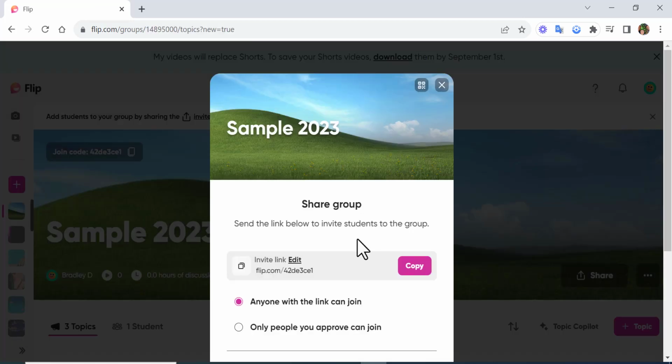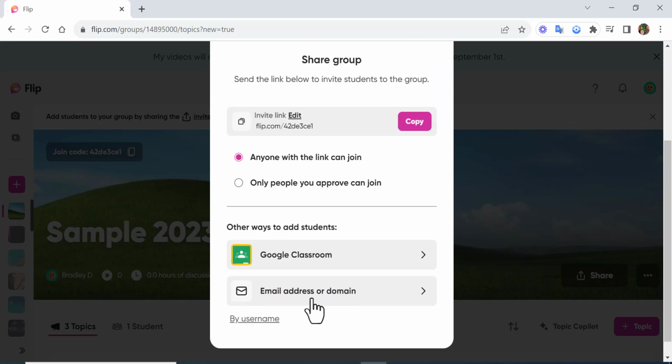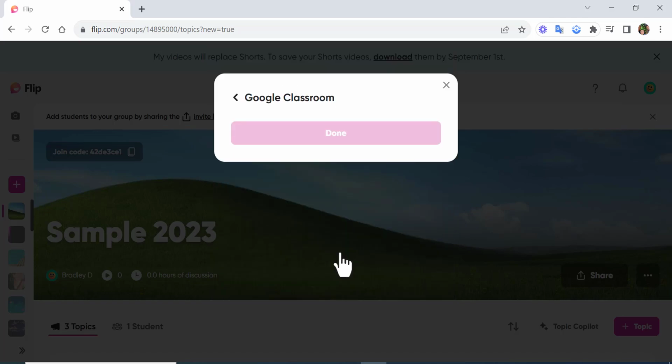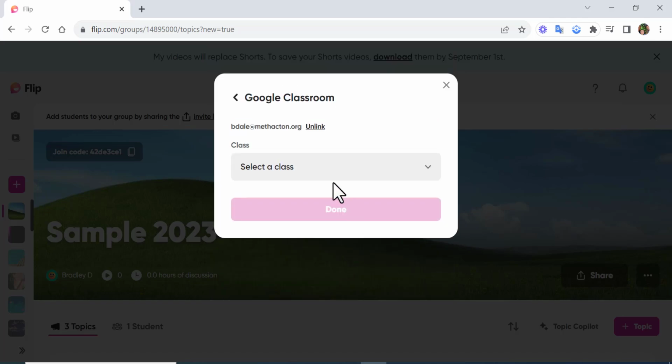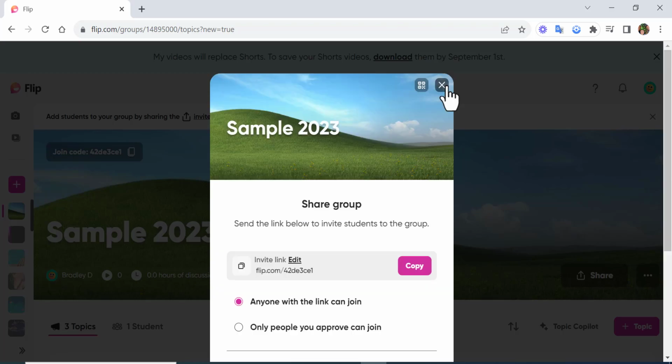Okay, so again, in Methacton, I recommend you choose Google Classroom, and then choose your specific class. For right now, what I am going to do is anyone with a link can join. Again, I would not recommend doing this, but make sure you choose Google Classroom. One thing to point out: if you notice that it doesn't say to select a class, make sure to unlink your email and then just sign in again with your email, and then it will come through if you choose continue with Google. Okay, so what I am going to do is just exit out here.